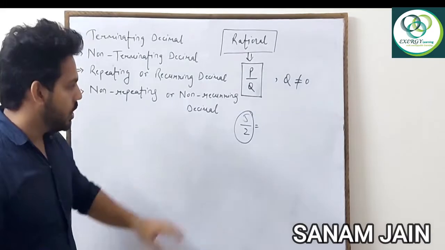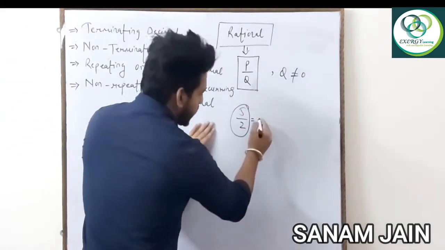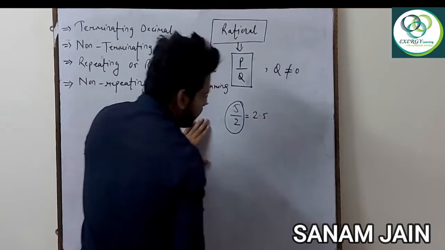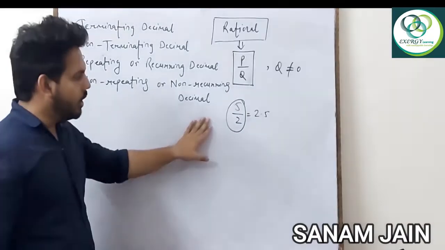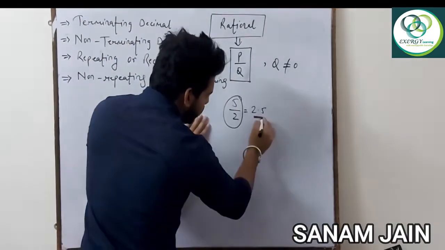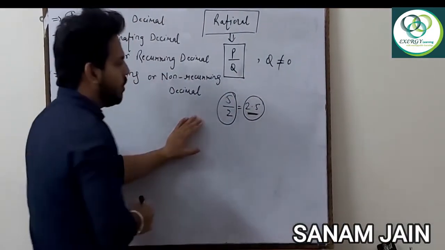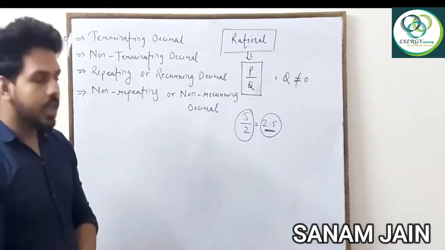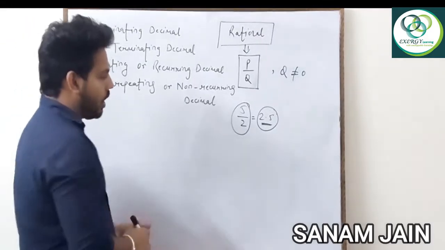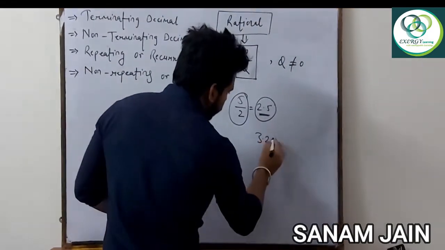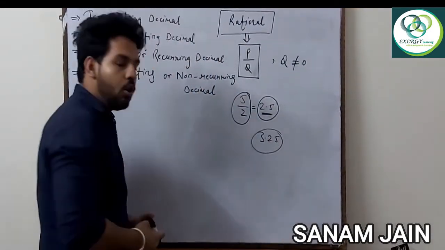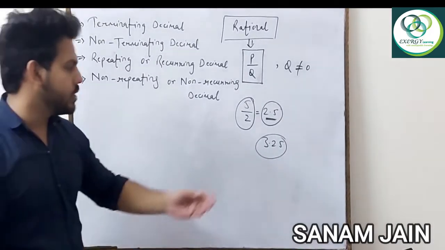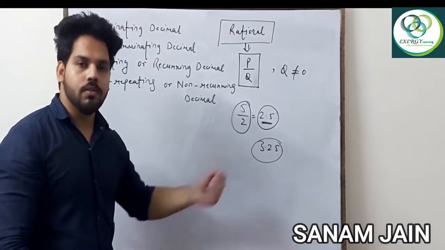But suppose this can also be written in the decimal form, like 2.5. If the number comes in this form, how will you check whether it is rational or irrational? I am writing one more number, suppose 3.25. How do we know whether it is rational or irrational, because it is not given in the fractional form?